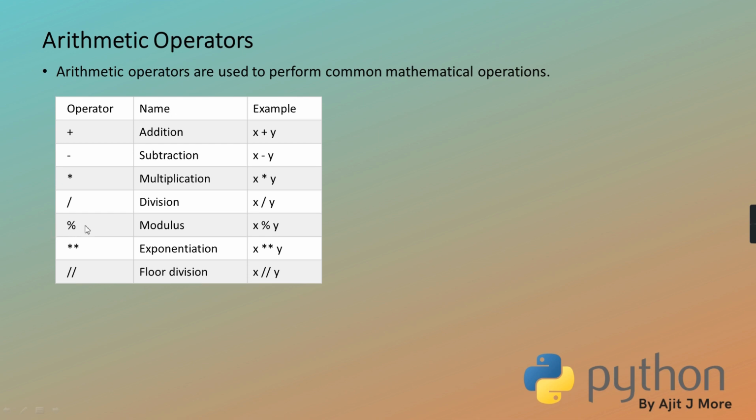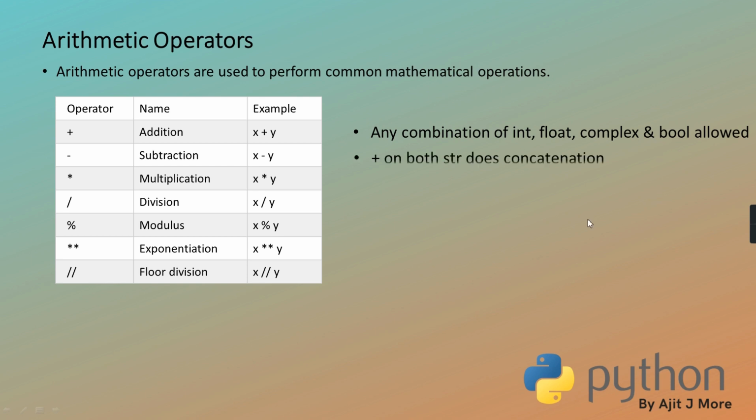I gave you the comparison of modulo with other languages, exponent, their associativity, all those things. See here, any combination of int, float, complex and boolean is allowed. You can do any combination of these four, it's legal.